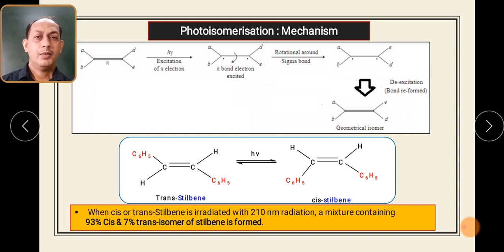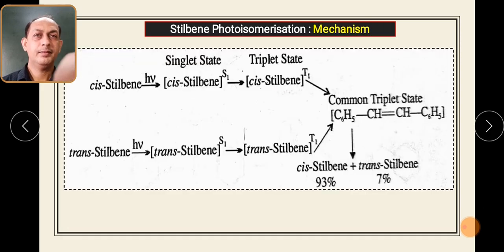So what we have observed is, when cis and trans stilbene are irradiated with 210 nanometer radiation, you will get a mixture of 93% cis and 7% trans isomer of stilbene. So 93% is the cis isomer, while 7% is the trans isomer in the case of stilbene. Remember this particular thing. Now let us try to understand how this mechanism takes place.